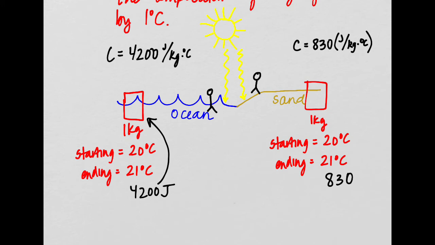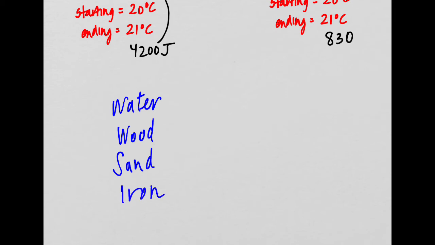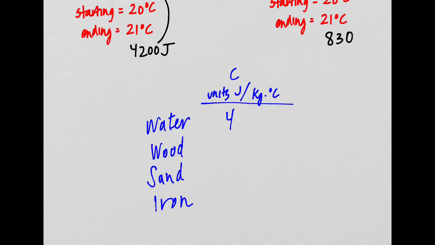There's a very nice table in your book that looks at a bunch of different specific heats. We look at the specific heat of water, which we already have, and we're comparing it to wood, sand, and iron. So the specific heat of water, we know the units. I'm not going to write the units every time. All right, I'm going to move this table. So we have 4,200 for water.